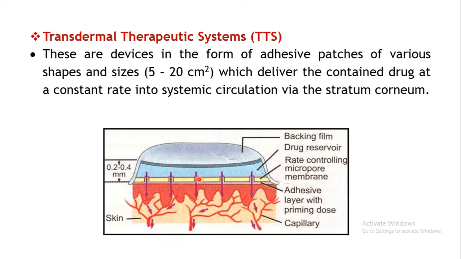This porous membrane allows your drug to exit the reservoir where your drug is placed. It allows only a specific amount of drug to move out at a particular rate. Just beneath this there is an adhesive layer which makes the patch stick to your skin. This adhesive layer is impregnated with the priming dose. A small amount of drug is also present in the adhesive layer, so that it will promote initial absorption of the drug. So this is to do with the transdermal patches.